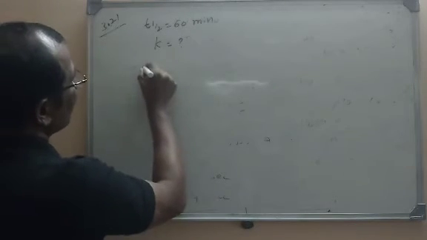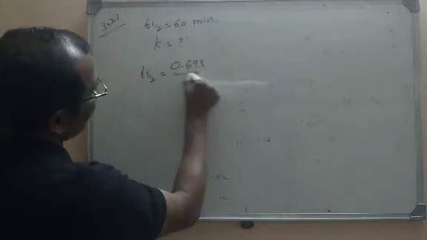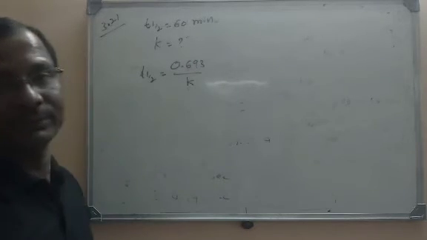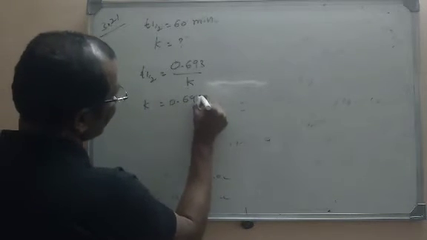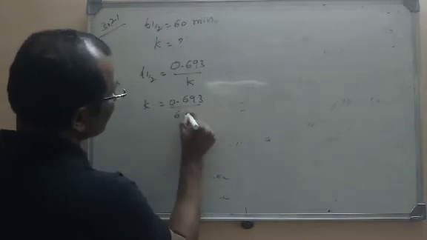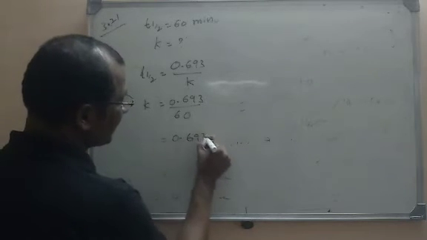So this is a first order reaction. What is the formula for T half? T half is equal to 0.693 by K. This is the formula. Then K is equal to 0.693 by T half, that is 60. You can make it 0.693.